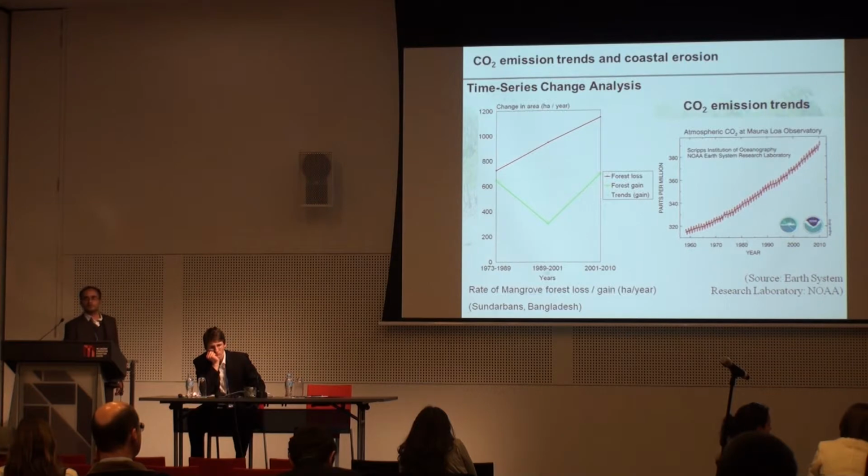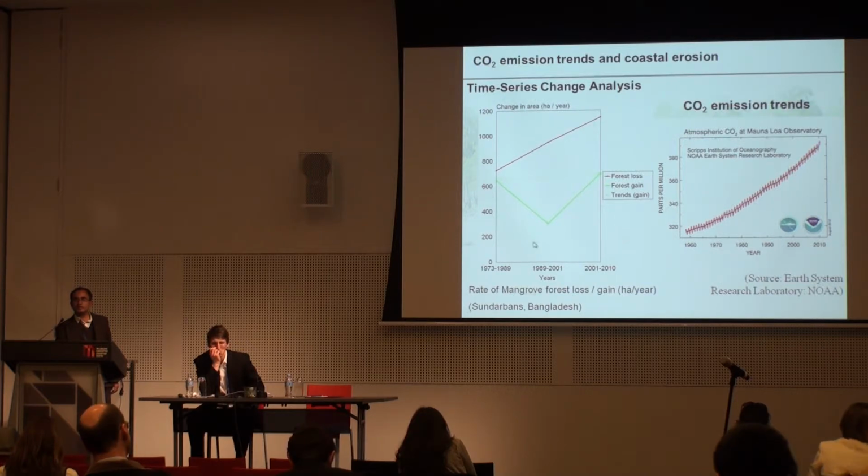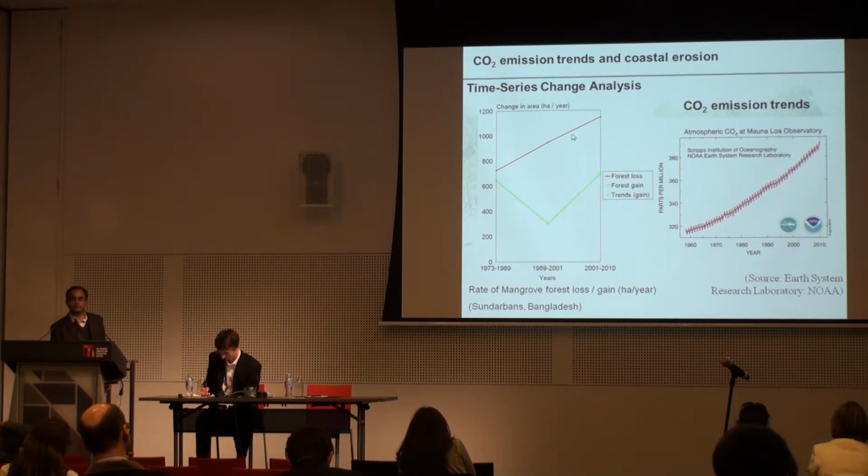If we make a graph of hectare loss, how the loss is going and how the gain is going, we plotted it here. It runs from the early 70s and 80s decade to the recent decade. The red line shows the forest loss and green shows the forest gain. The rate of forest loss is a concern for us. While forest loss is increasing with time, the forest gain, in contrast, though it fluctuates, if we draw a line, does not change that much.